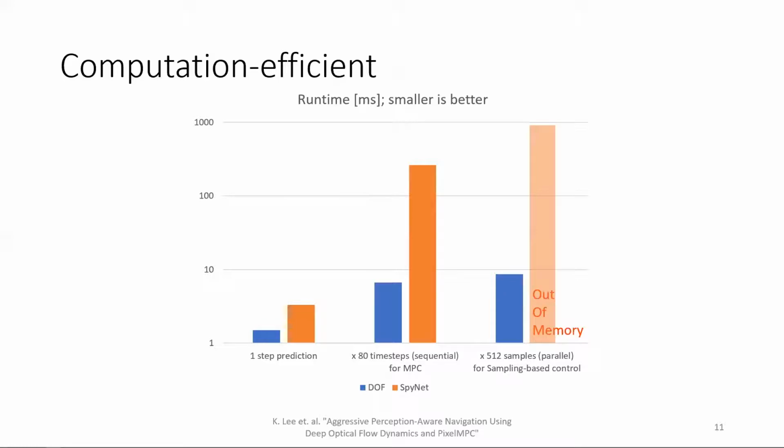Our method is suitable in an MPC framework where it requires sequential computation along multiple time steps. It also fits perfectly with any kind of sampling-based control framework because our network is small and light enough to be parallelizable, whereas the other approach runs out of memory when we try to sample hundreds of predictions in parallel.